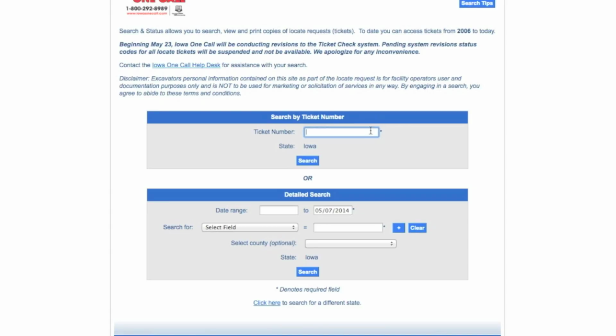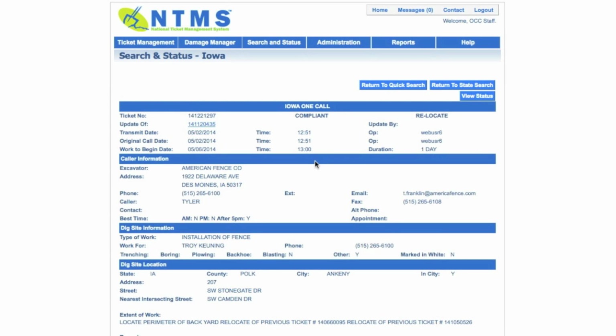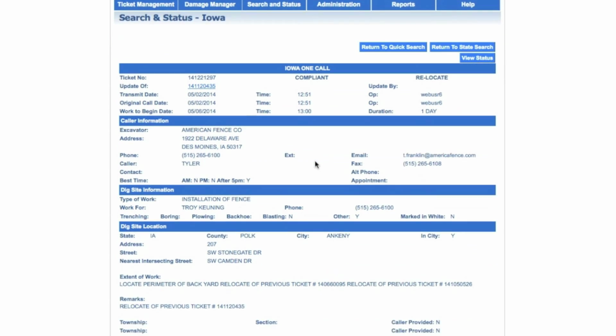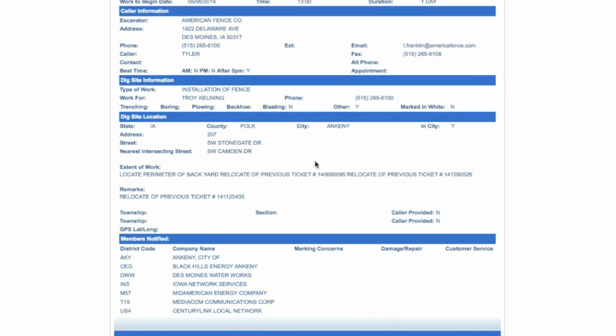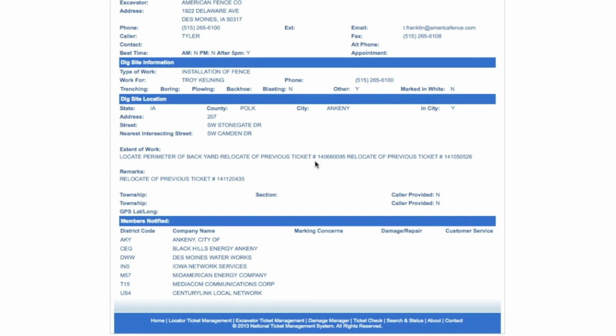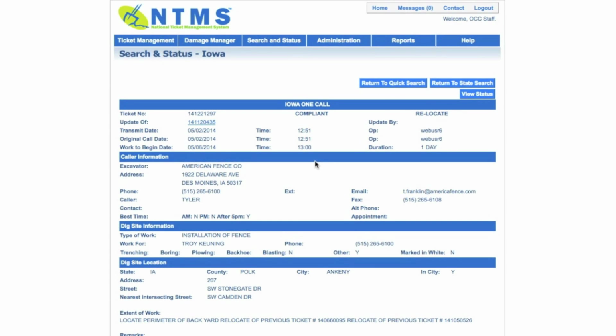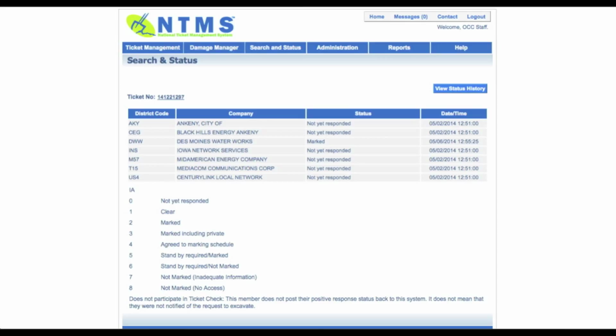If you know the ticket number in question, enter it in the ticket number field. Then click Search. You will then be presented with the ticket in its entirety. To view the status of your ticket, click the View Status button in the upper right corner of the screen. This list will contain any responses that have been posted by the facility operators who received your locate request.